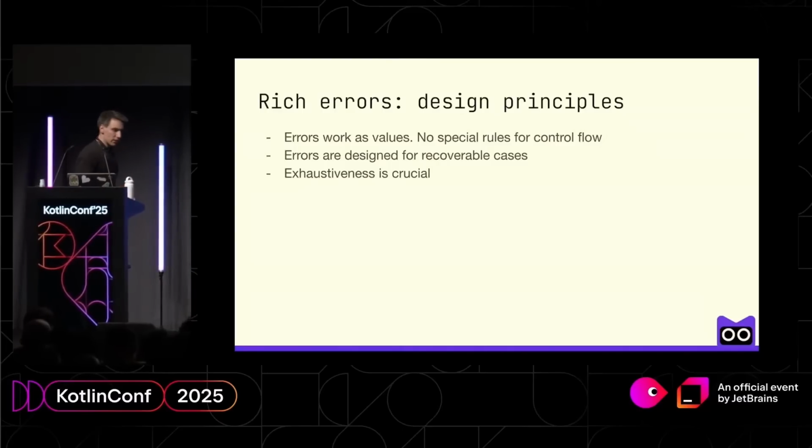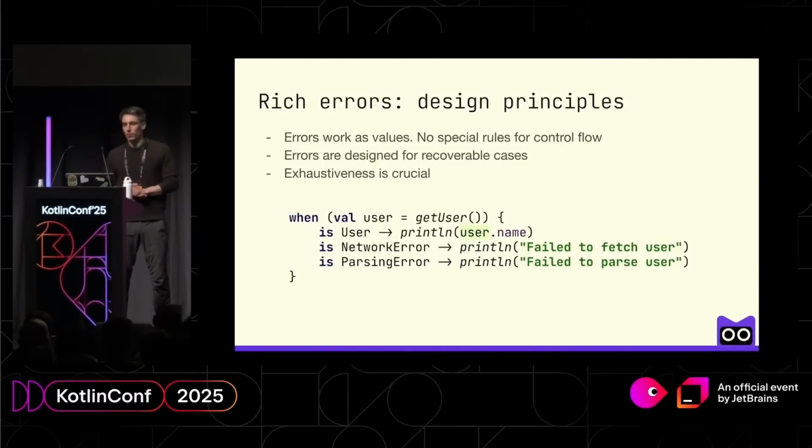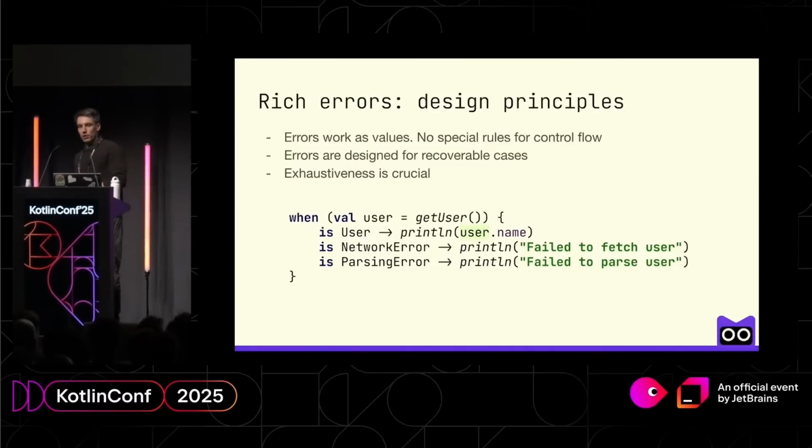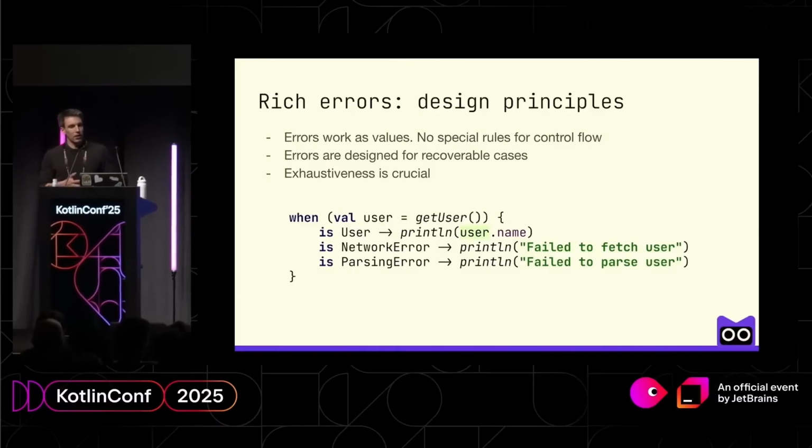So the next design principle is that we believe that exhaustiveness is crucial. So when we want to write bulletproof code, the compiler should help you. And it will help you to understand the exhaustive set of potential errors, so errors won't slip by, and you'll be able to fix everything you want.